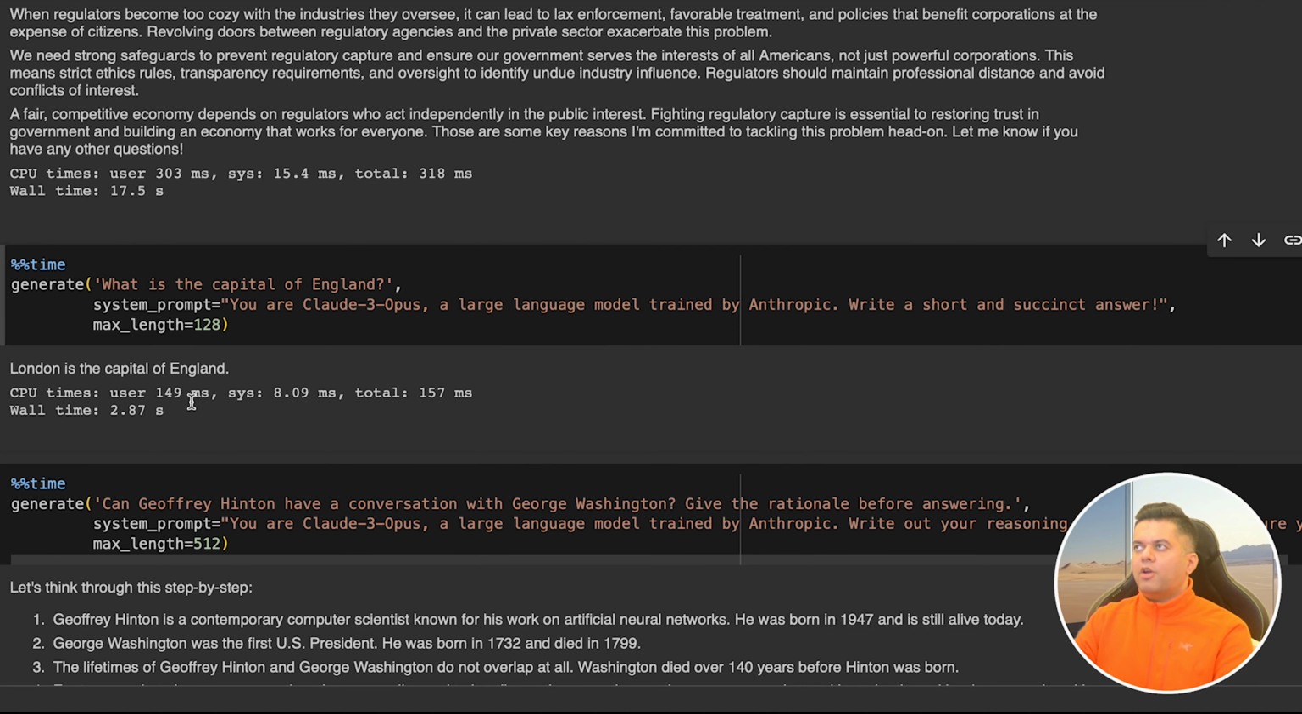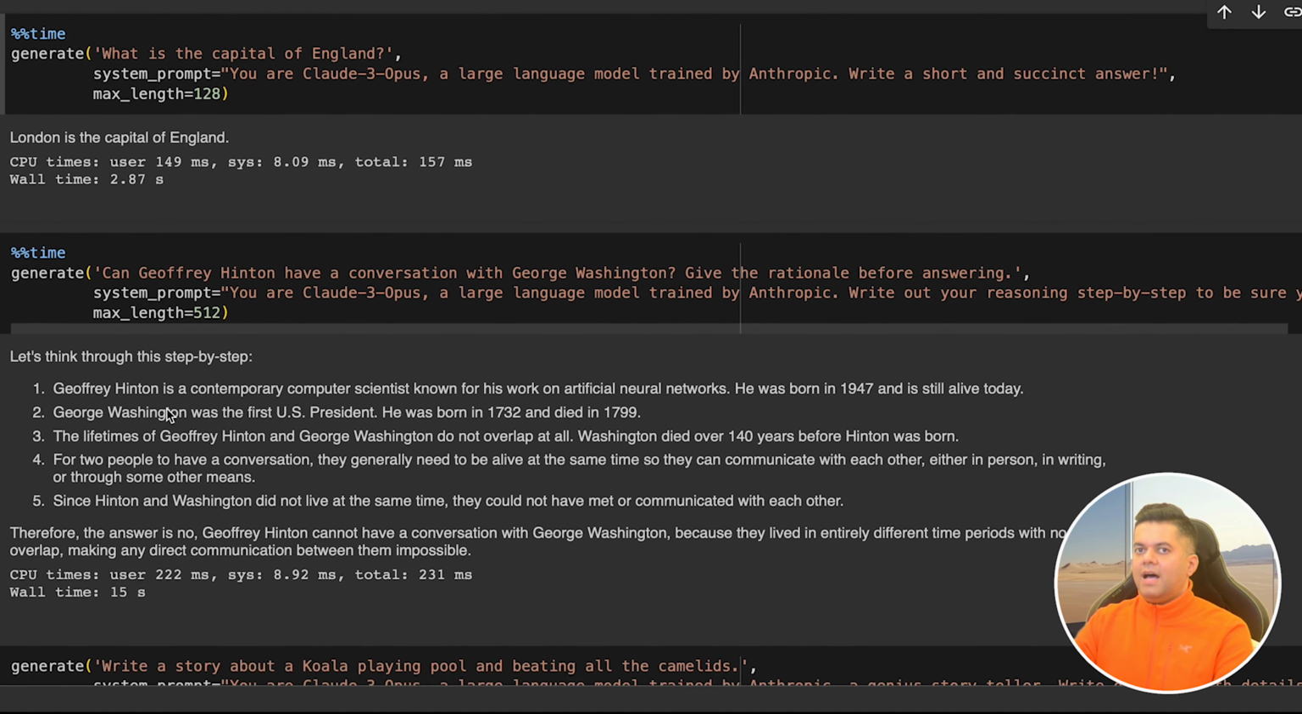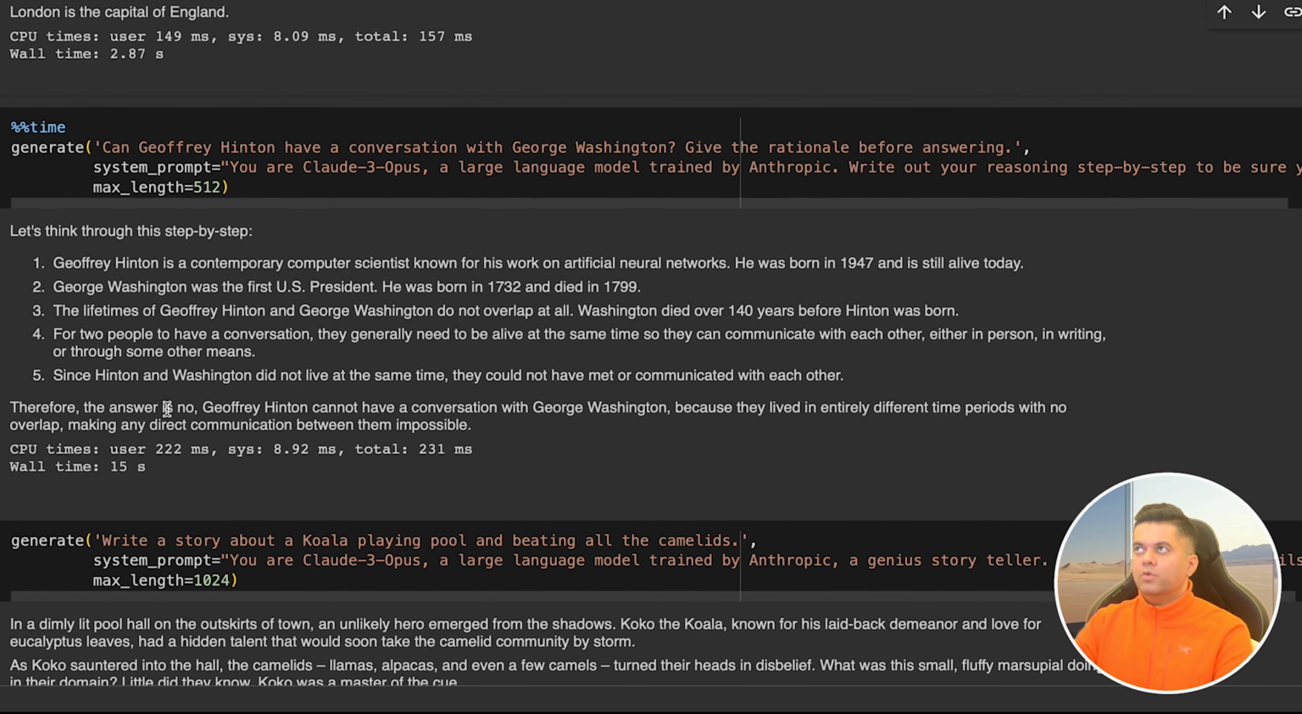Then we ask it the capital of England, and we ask it to give us a short answer, and sure enough, we get the answer London. Then we ask it a lifetime question about Geoffrey Hinton, who's still alive, and George Washington, who died a long time back, and ask it if both of them can have a conversation. And the model is able to reason out clearly that they cannot have a conversation because one of them isn't alive, which is perfect.